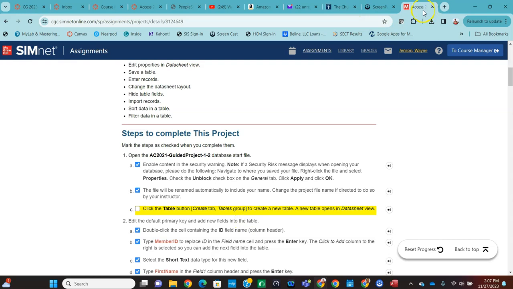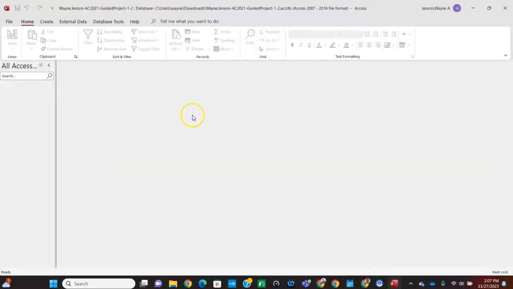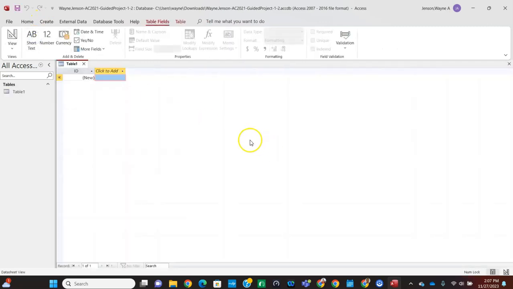So I'm going to move my instructions over here to my other screen and bring up the blank database. So once you've opened the starter file, it's basically just a blank Access database. You'll notice on the left-hand side there are no objects in this database. We're going to create a table. So we're going to click on the Create button and select the Table button there, and that opens up a blank table, and we can start creating our table.